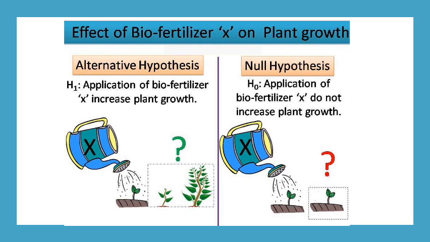This is the best example to differentiate between them. The alternate hypothesis: application of biofertilizer X leads to an increase in plant growth. The null hypothesis, H0: application of biofertilizer X does not have any capability to increase the growth of the plant.